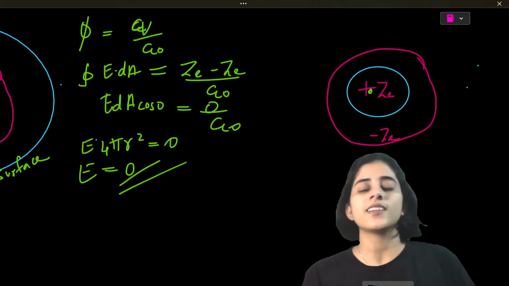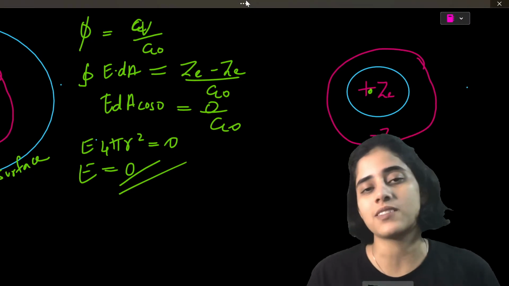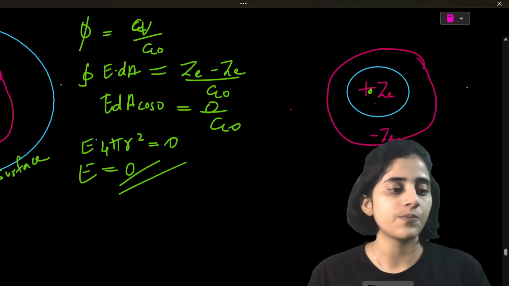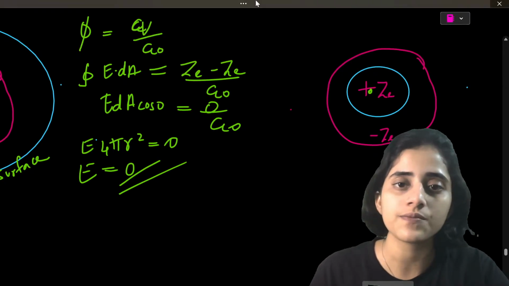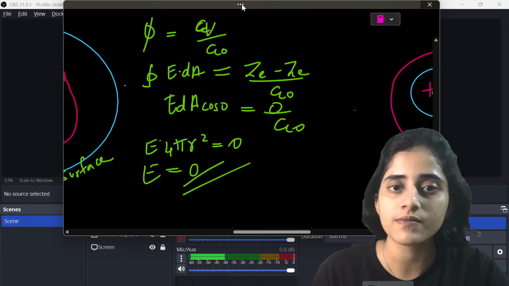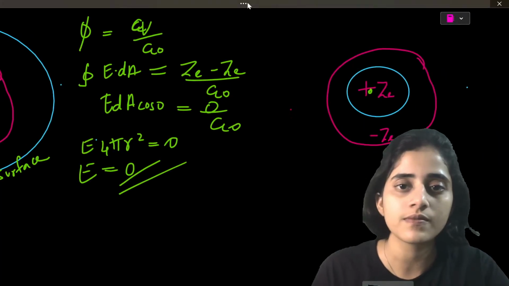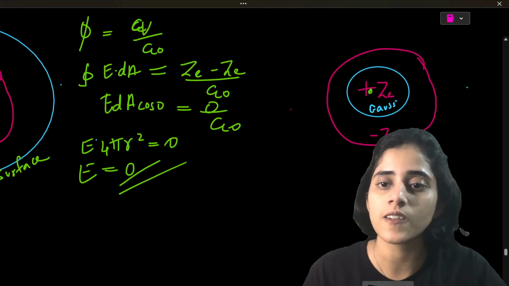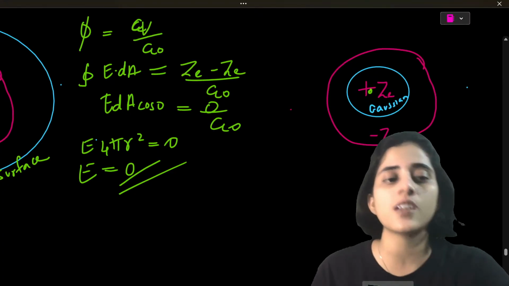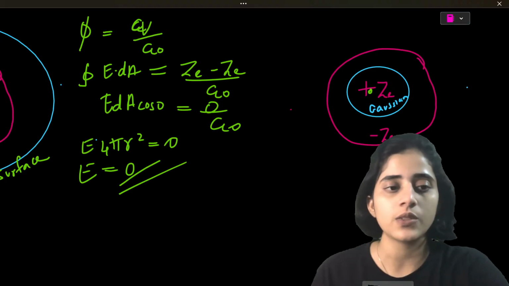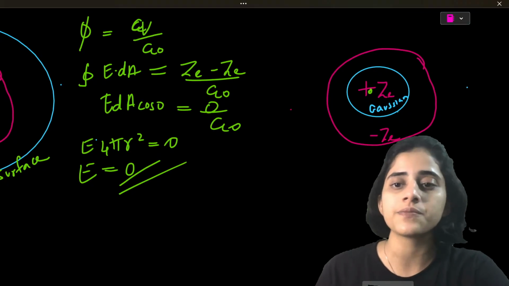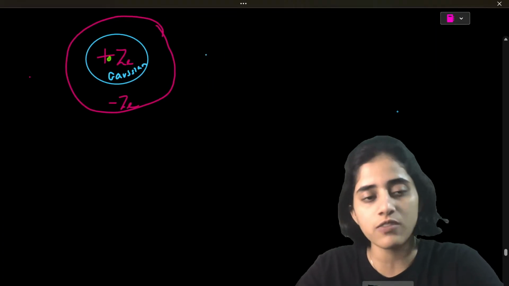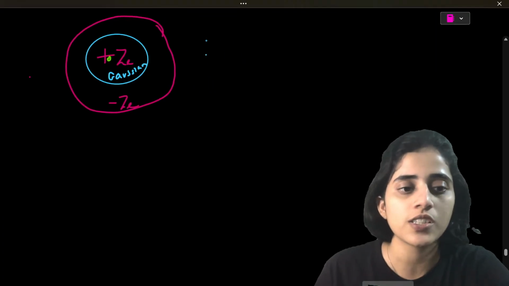The pink also should be a good sphere, but I'm sorry. Okay. So this is the new Gaussian surface inside. Here we have to find out the charge, right? First step is always to find out the charge.